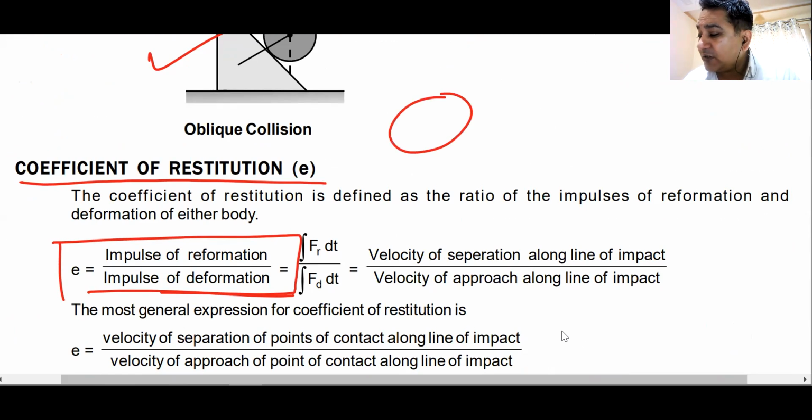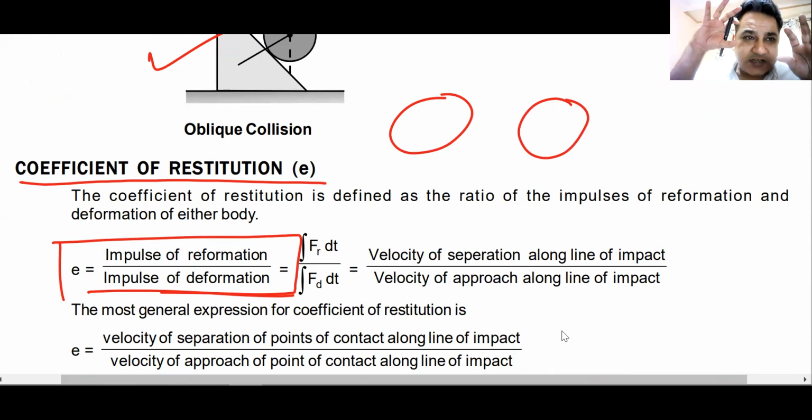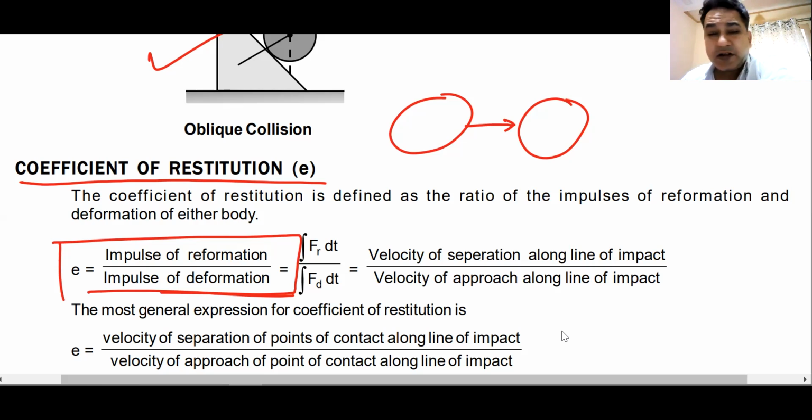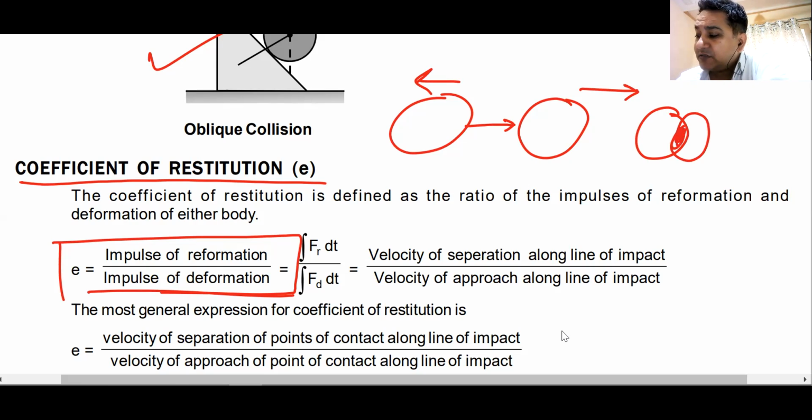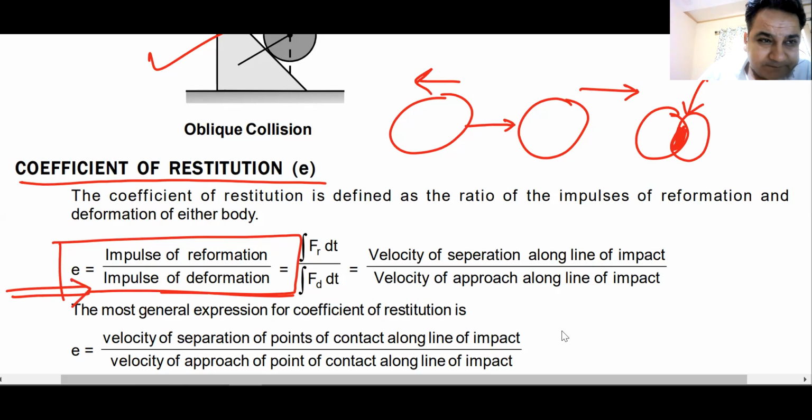I told you when two bodies are colliding, first they are in their original shapes. Then the पीछे वाला body strikes the आगे वाला body and they start to deform. आगे वाला body का velocity increases, पीछे वाले body का velocity decreases. It keeps on decreasing. They keep on getting deformed. At one instant, they come into the state of maximum deformation. Up till this point, they are getting deformed. So that is known as impulse of deformation. The impulse acting on this body is known as impulse of deformation.